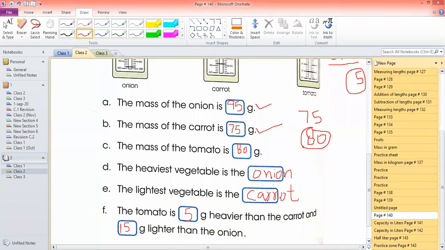And also tomato is dash gram lighter than onion. Okay, tomato is 80 but onion is 95. So how much tomato is lighter than this onion? For that, again you will do minus. You will write onion weight first, 95, then you will write tomato weight 80, and you will do subtraction. 5 minus 0, 5, and 9 minus 8, 1. It is 15. The answer is 15 gram. So you will write here, it is 15 gram lighter than onion.